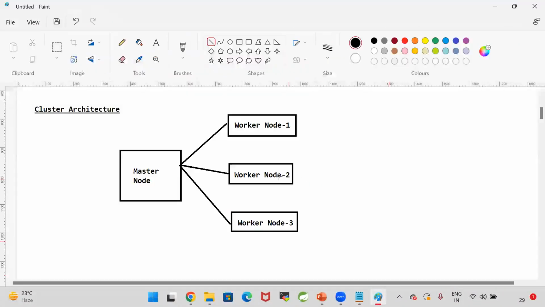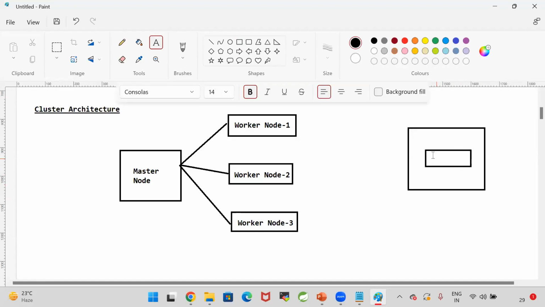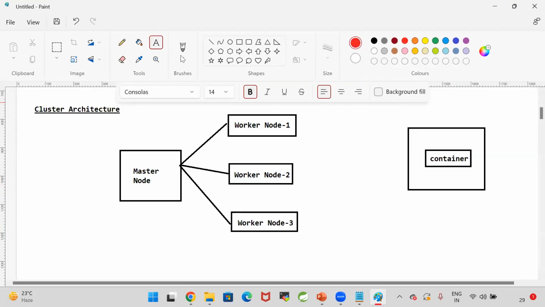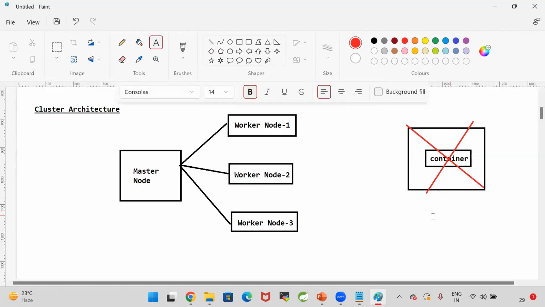Instead of taking only one machine to run our application, for example, I have taken one Docker machine. In that Docker machine, I'm running my Docker container. So my application is running in one container, and that container is running in one machine. Suppose this machine got crashed due to some hardware issue. If my machine is crashed, my container will be down and my application will not be accessible. So we should never run our application on a single machine. If we do, there is a chance of a single point of failure.